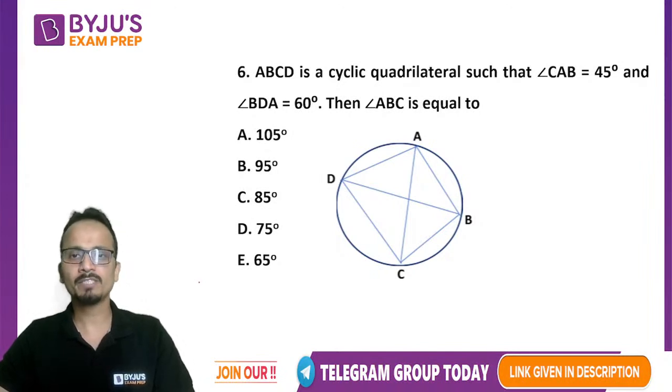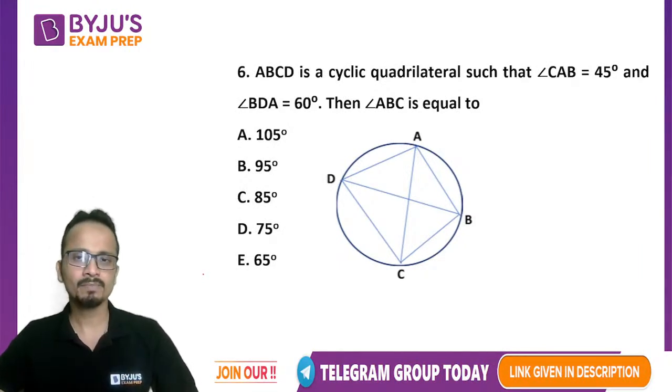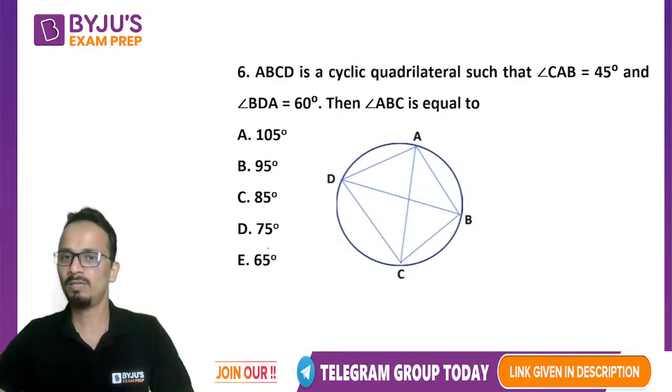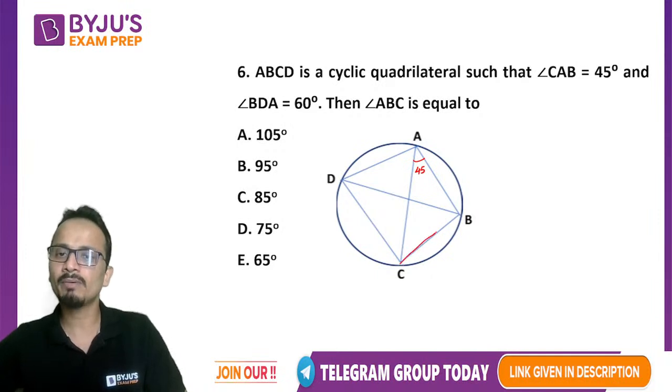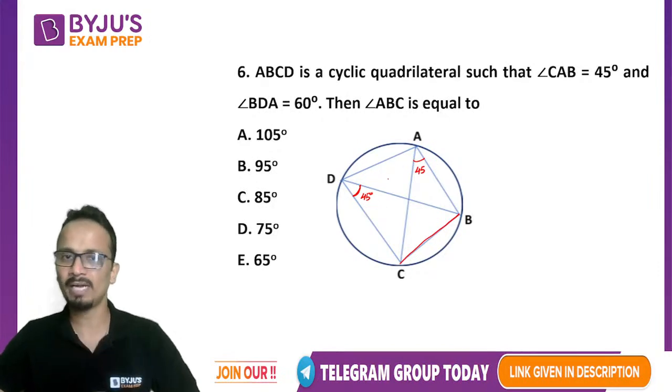All right, let's solve this. Now the property that I'll be using here is the angle made by a chord on the same side of the circle on the circumference will be equal. So if angle CAB is given as 45 degrees, this angle is made by chord BC. So the angle made by chord BC on the same side, like this angle, will also be 45 degrees. Okay, so this is one part.